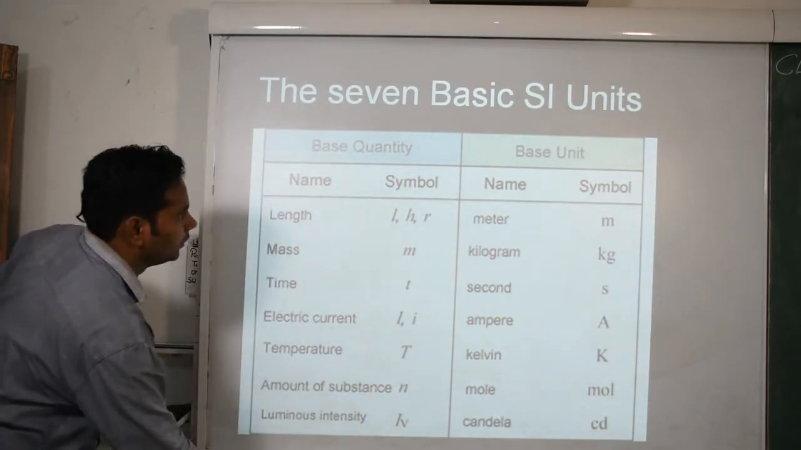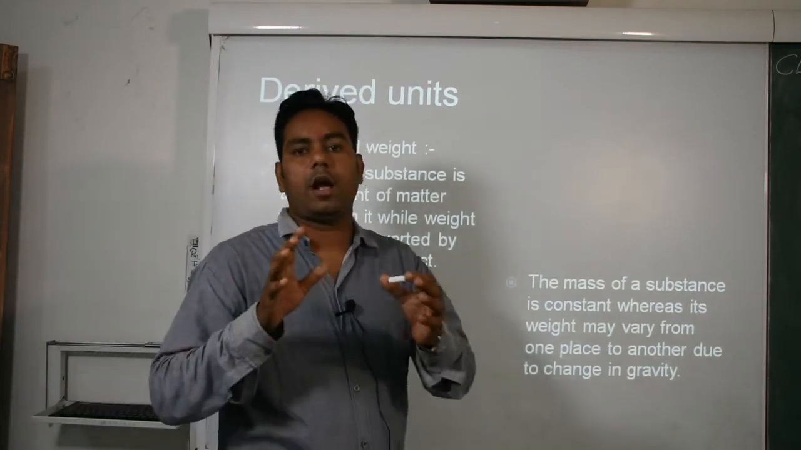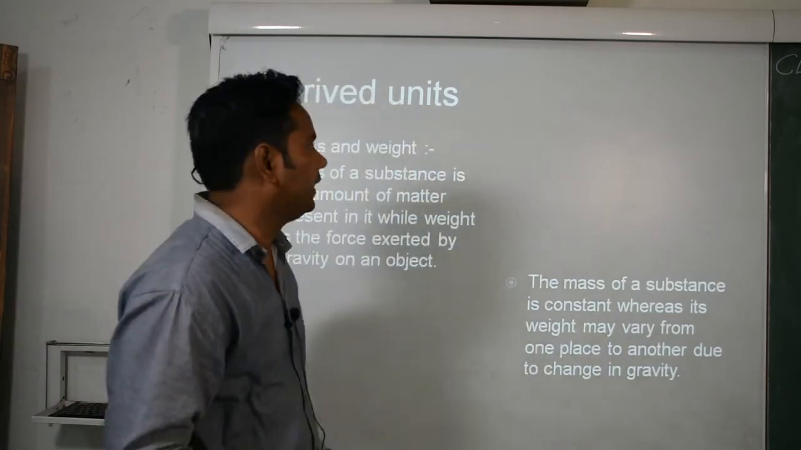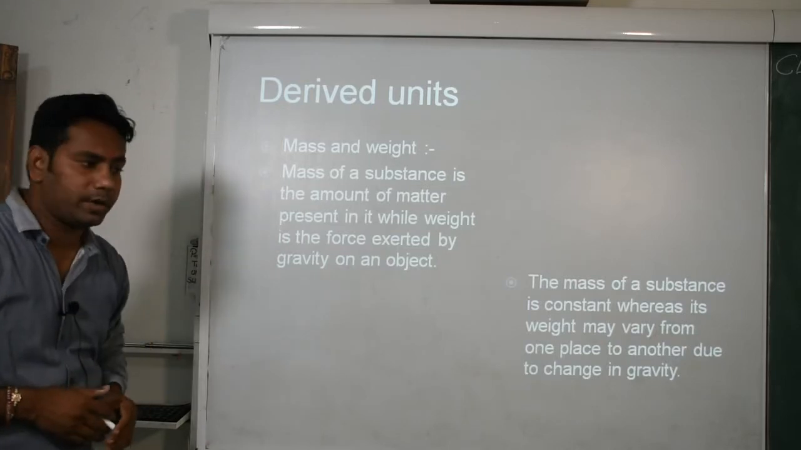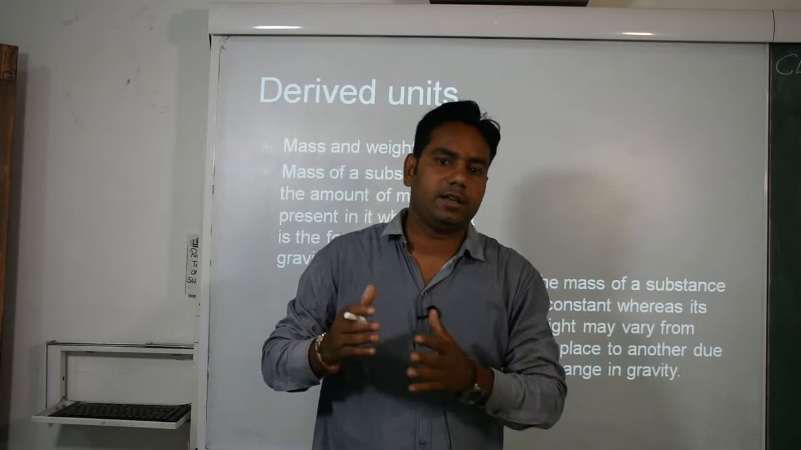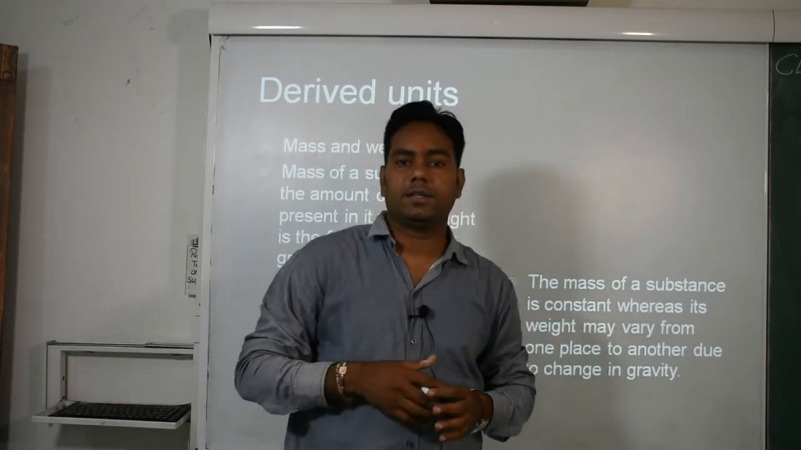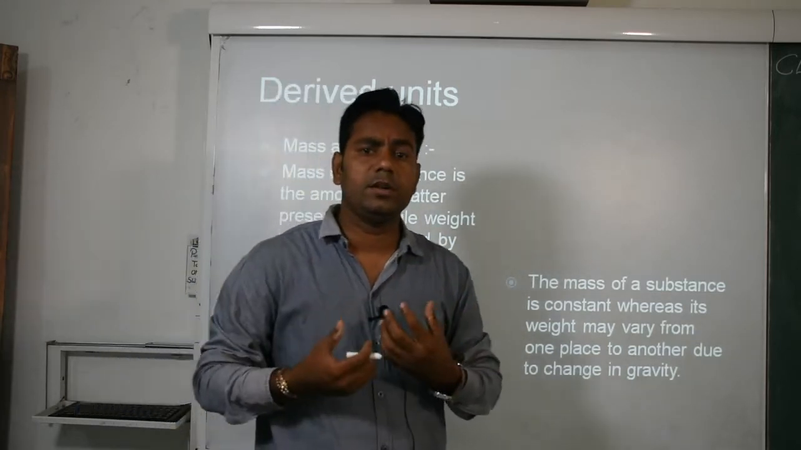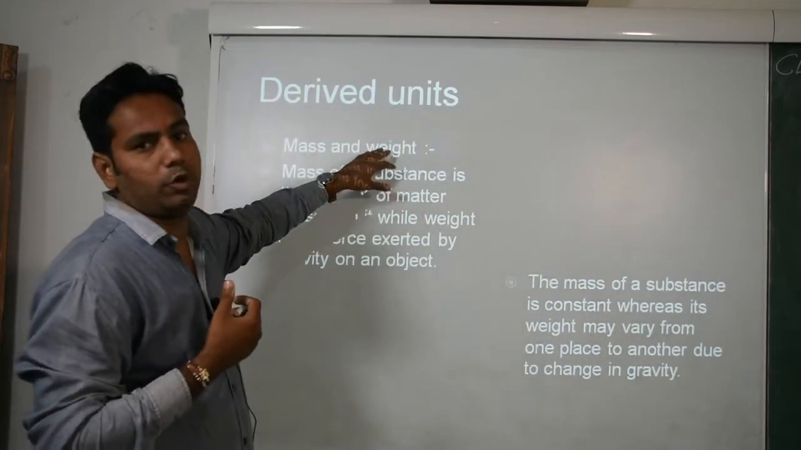Okay, next we move to derived units. You have now memorized the first 7 basic units. Then we derive some units like mass and weight. Mass and weight are two similar words if we think normally, but both are different. We use them for different substances, mass and sometimes weight. If I calculate myself, I use weight, not mass.